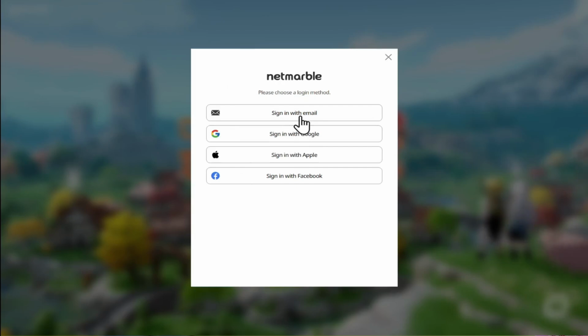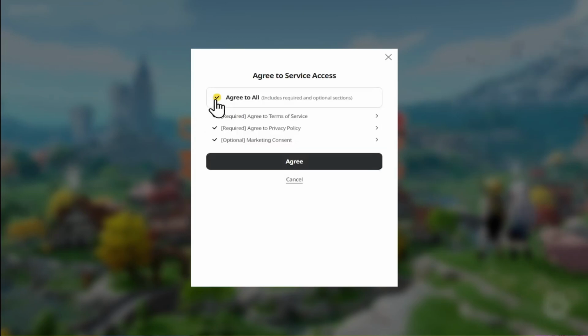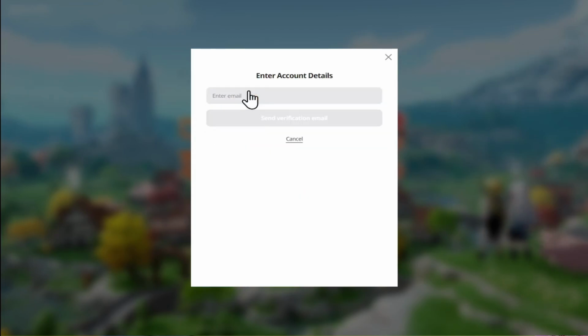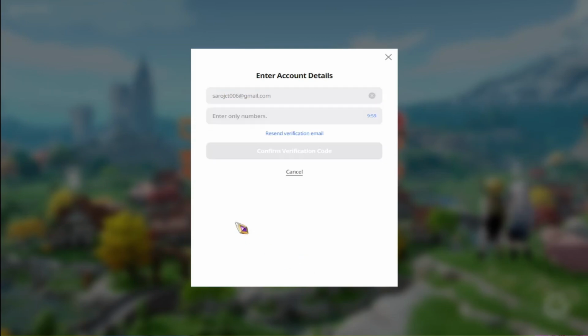If you want to sign up using the email, click on Sign in with email, and then click on Create an account in order to sign up. After agreeing with the terms and conditions, just enter your preferred email address. Now click on Send Verification Email, and you will be asked to enter the verification code that has been sent to your inbox. So just check your email, and you will find this code.